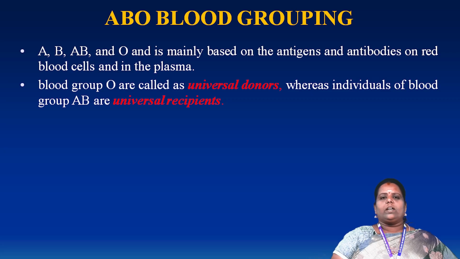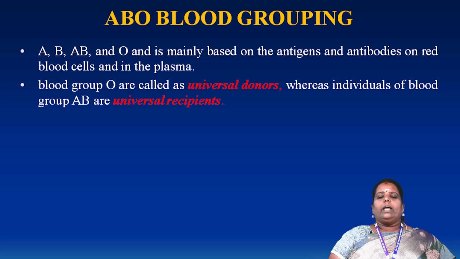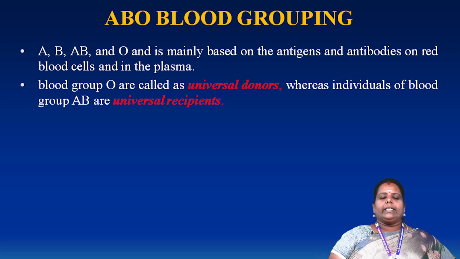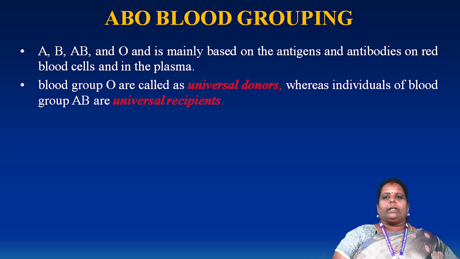What are antigens and antibodies? Why are antigens and antibodies important? That depends upon the antigen present in the blood group. Normally, when a person takes in blood because of a deficiency of blood, it depends upon the antigens and antibodies of the red blood cells and the plasma. Taking blood is also important.